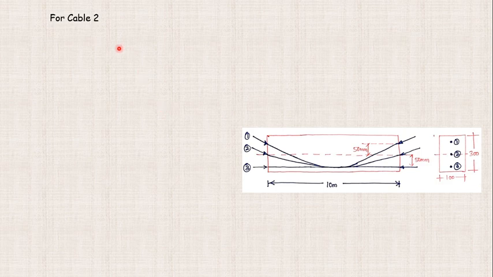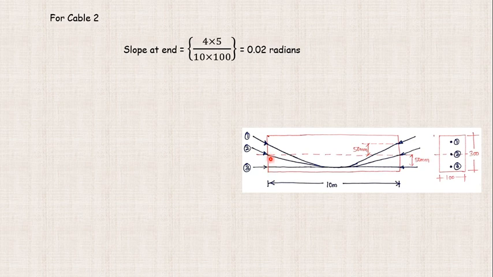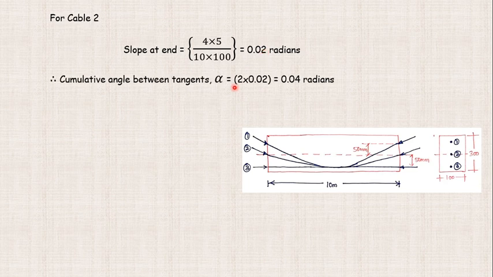Now for cable number 2, please see this cable in this figure. The slope at the end of cable number 2 is 50 mm from the mid span. So I have taken it as 5 centimeters divided by 10 into 100, that is 10 meters converted to centimeters, which comes out to be 1000 centimeters of the span. So the slope is 0.02 radians. Therefore the cumulative angle between the tangents, alpha, is equal to 2 times 0.02, which comes out to be 0.04 radians.